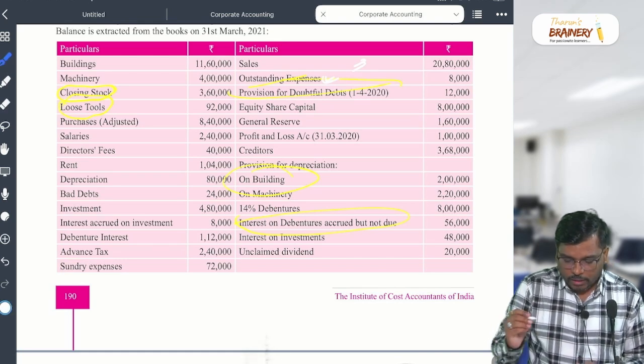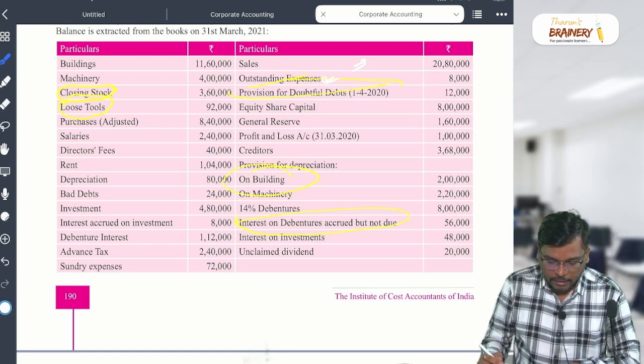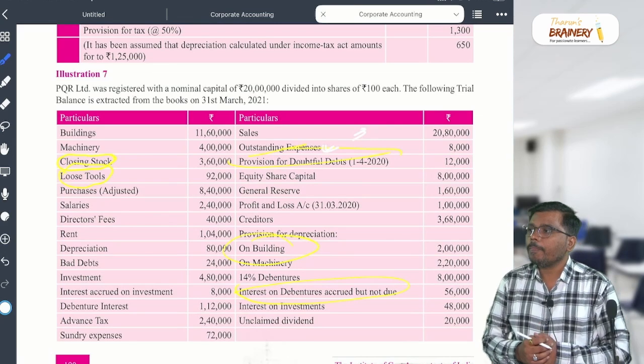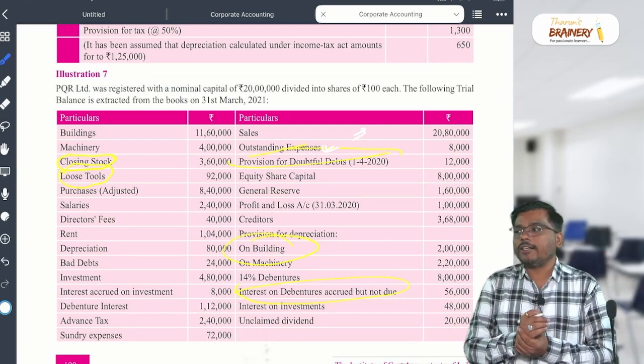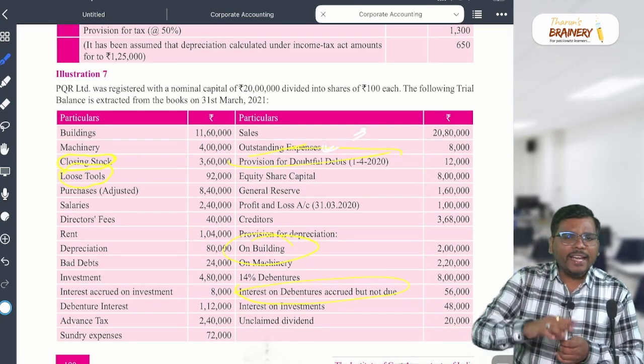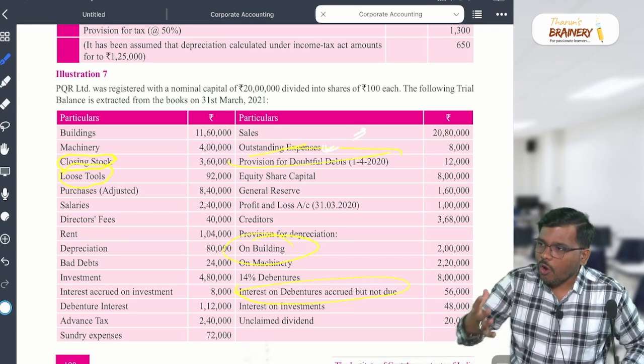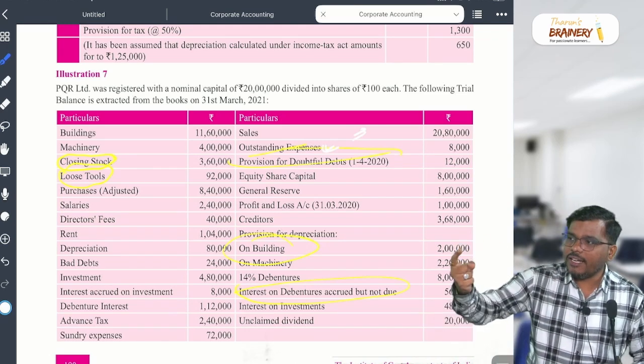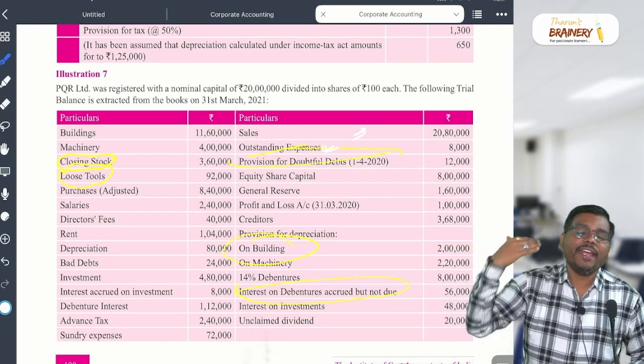My dear student, next one. Please come to the next. Sir, this closing stock now. This closing stock, where will it come? By nature, what is stock? Asset, liability, income, expense.